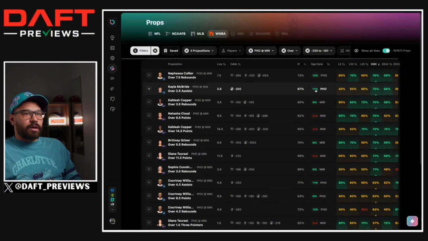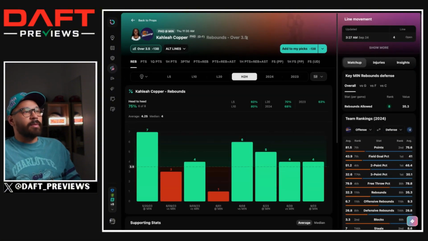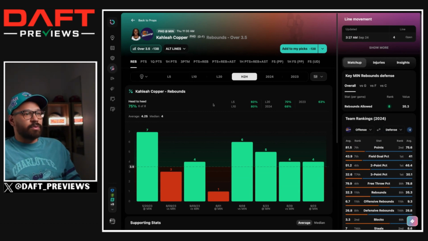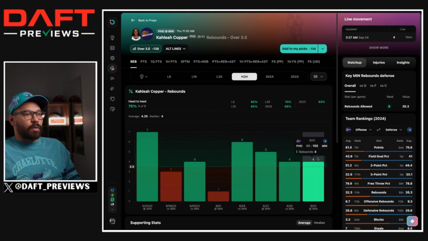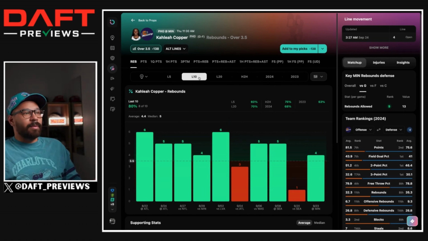Let's see what else we got popping here. Kalia Copper for 4 rebounds. And this was actually one that I was thinking about. Her line's at 4.5, but that's pretty much plus money. So at 3.5, I might be able to dance with it. She's hit this in 4 straight games against Minnesota, 6 out of her last 8 games against them. Minnesota's only weak spot is rebounding. She's also hit this in 8 out of her last 10. Man, I think Kalia Copper's in.